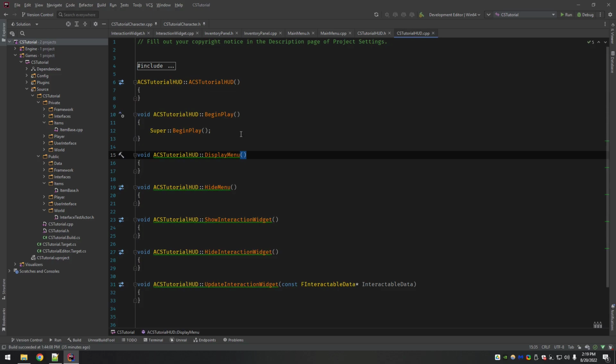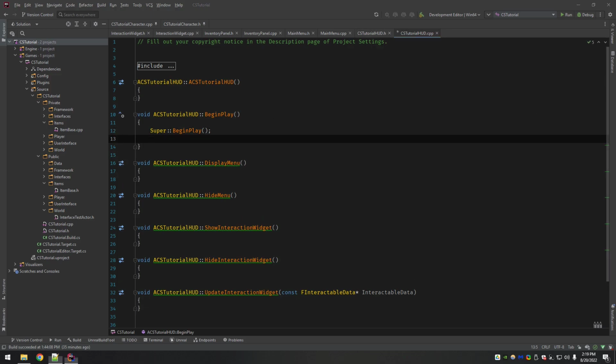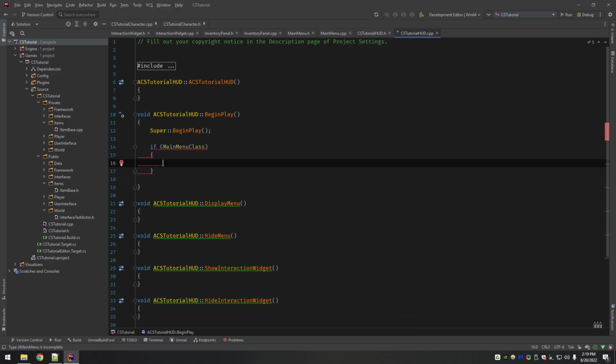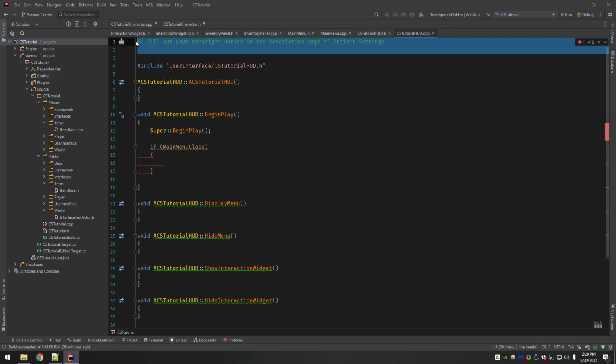Okay, so now when I talked about constructing those widgets, this is where we're going to actually do that. First verify that the class is not null, because if it is and you then try to create it, it's going to crash the editor or your game.